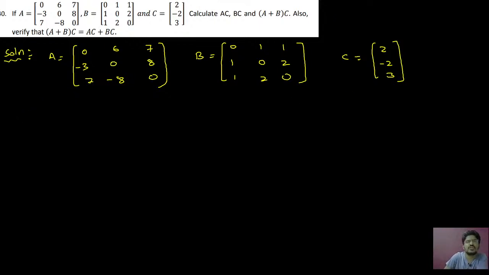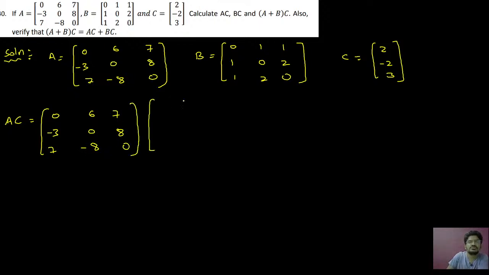Okay. So now what we have to verify? A plus B into C equal to AC plus BC. So first we have to calculate AC. You just see A is 0, 6, 7, minus 3, 0, 8, 7, minus 8, 0, and C is 2, minus 2, 3.